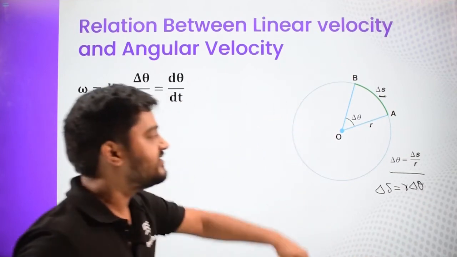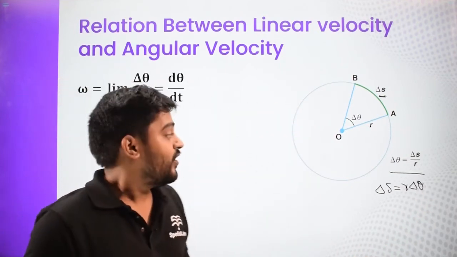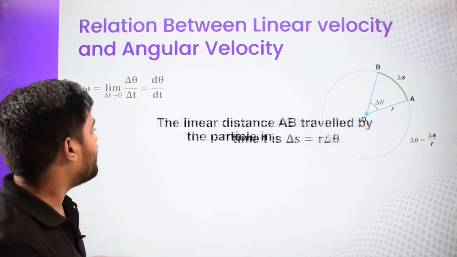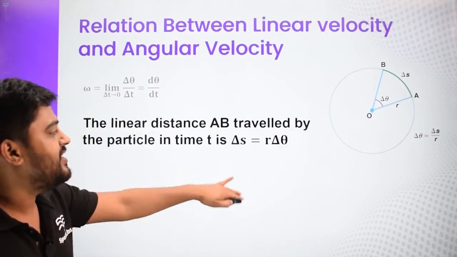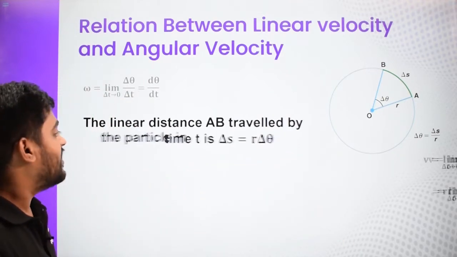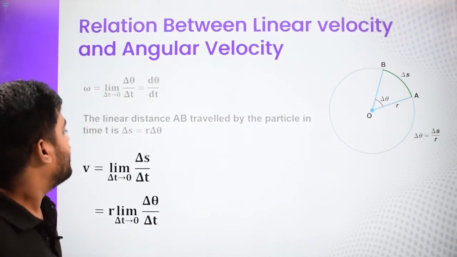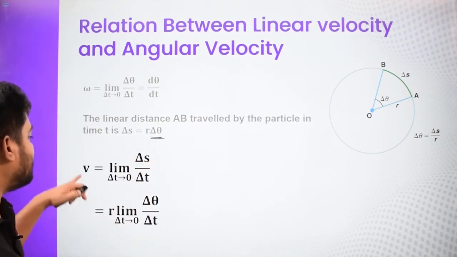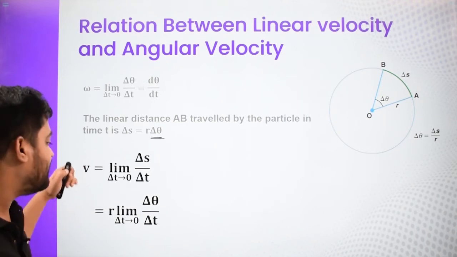What is r? R is the radius of that circle on which the particle is performing the rotation. Now we say the linear distance AB is given by delta s is equal to r delta theta. We had already discussed. Now if we put the value of delta theta over here, then normal velocity, how do we define it?